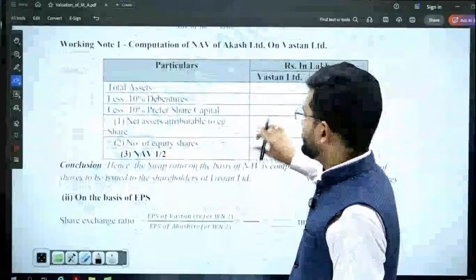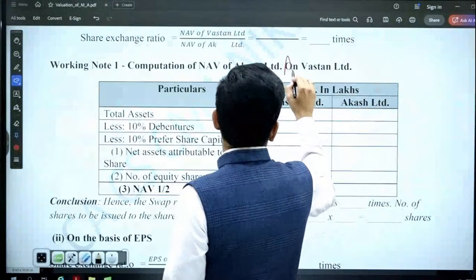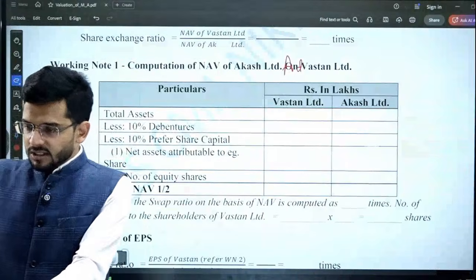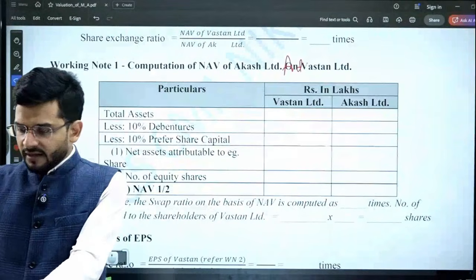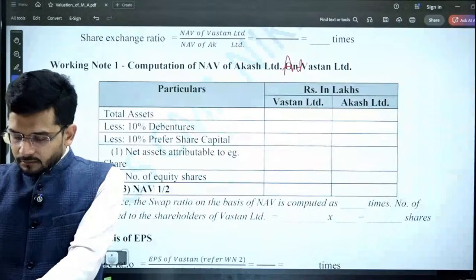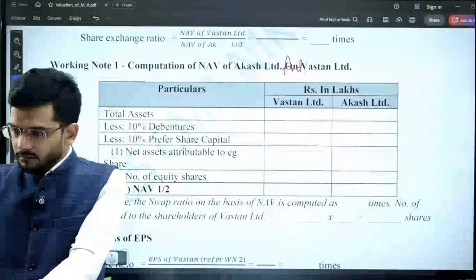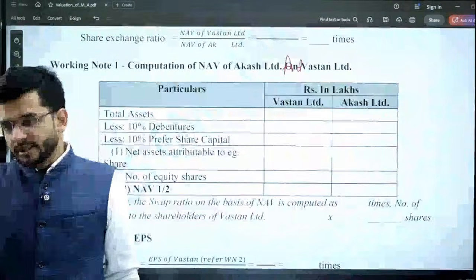Okay, sir, got it. So first of all, let's compute the NAV of Akash Limited and Watson Limited, and NAV is a very simple formula, which we are all aware about. What is NAV? Total assets minus outside liabilities.